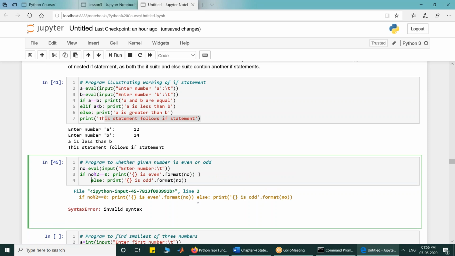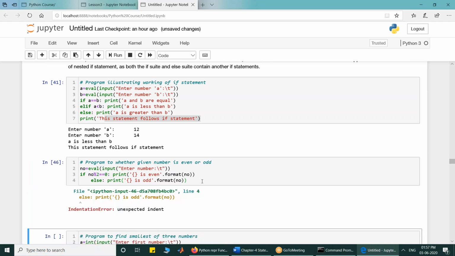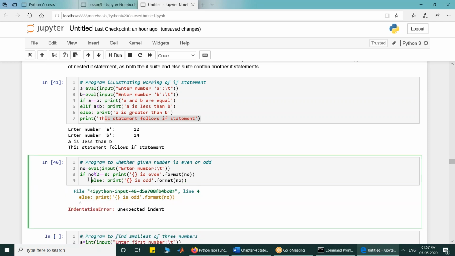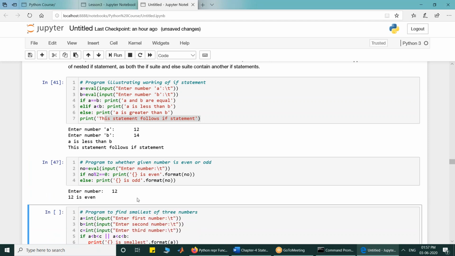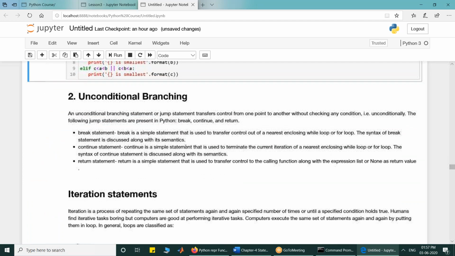Now is this valid? The modification that is coming on the screen, is this valid? Look at it carefully. No. Why? Why is it not valid? If I execute it, it gives an error. Yes, indentation is not there. All the clauses must have the same indentation. Now is this valid or not? I have indented correctly now. Yes, now it is valid. If I execute it, it will give me the result.